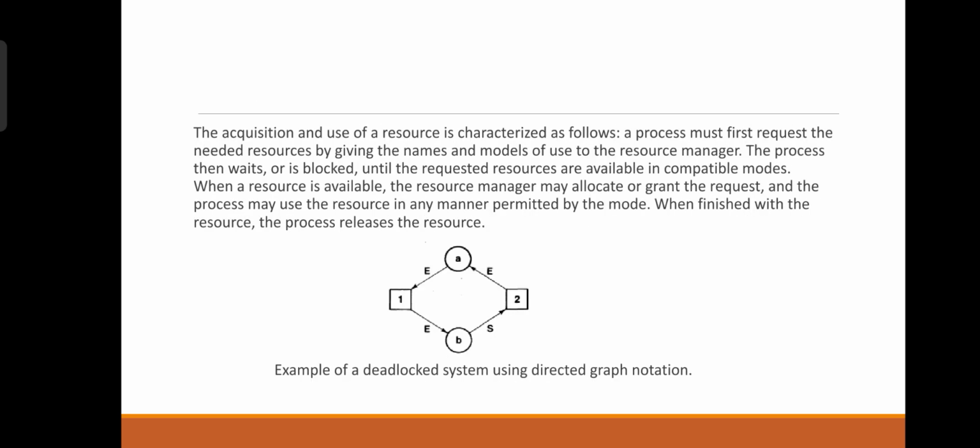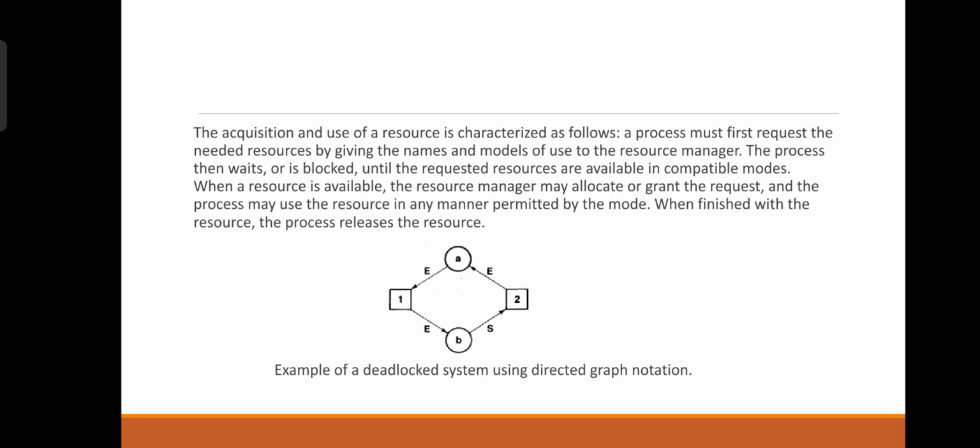The acquisition and use of a resource is characterized as follows. A process must request the needed resource by giving the names and modes of use to the resource manager. The process then waits, or is blocked, until the requested resources are available in compatible modes. When a resource is available, the resource manager may allocate or grant the request, and the process may use the resource in any manner permitted by the mode. When finished with the resource, the process releases the resource.